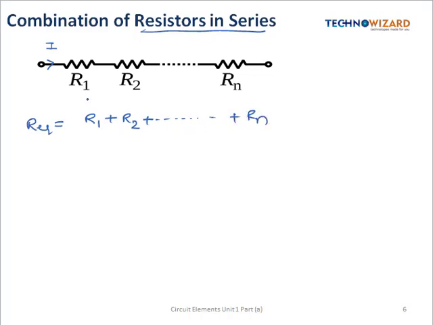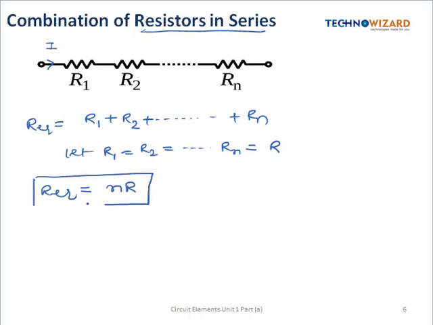Rn. But if all the resistances are of equal value, suppose R1 is equal to R2 is equal to Rn, they are equal to R, then what will be the formula for R equivalent? So R equivalent will be given by N into R. So this is a relation when all the resistances are equal in value and they have a value of R. Okay, so if they are connected in series then current will be the same, so voltage division will occur.